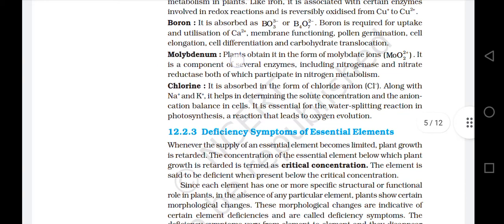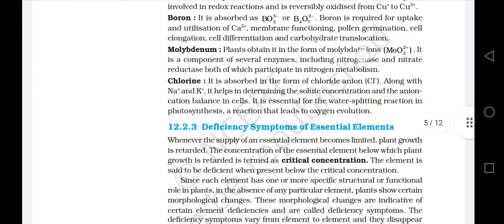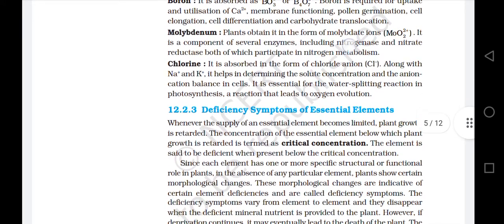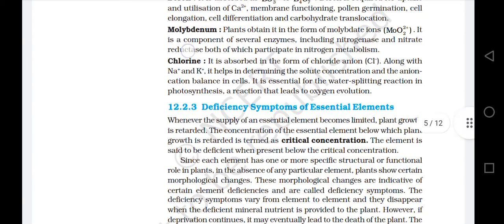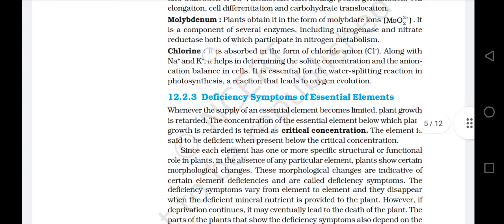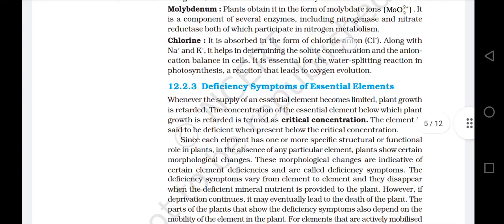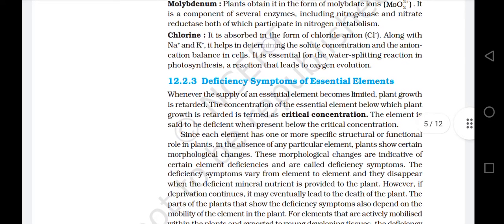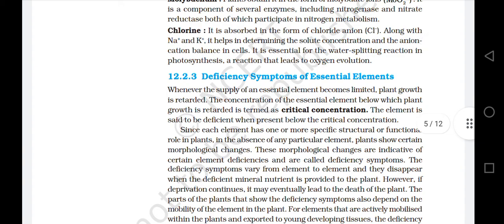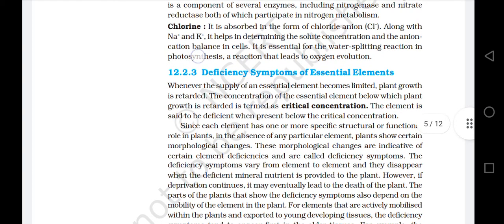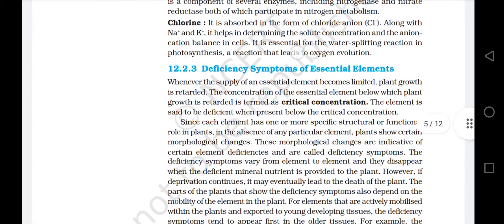Molybdenum. Plants obtain it in the form of molybdate ion MoO2 2+. It is a component of several enzymes including nitrogenase and nitrate reductase, both of which participate in nitrogen metabolism. Chlorine. It is absorbed in the form of chloride ion Cl-. Along with Na+ and K+, it helps in determining the solute concentration and the anion-cation balance in cells. It is essential for the water splitting reaction in photosynthesis, a reaction that leads to oxygen evolution.